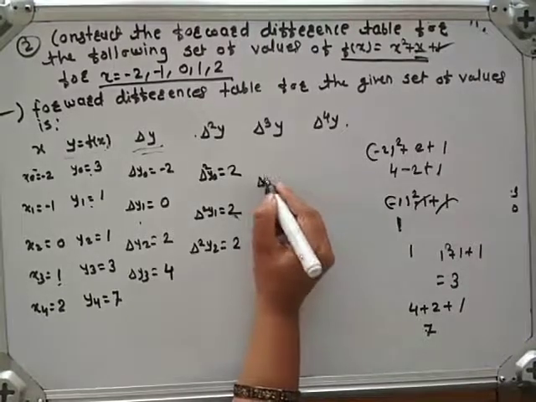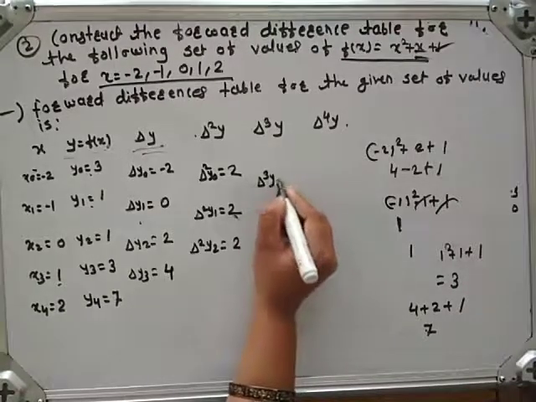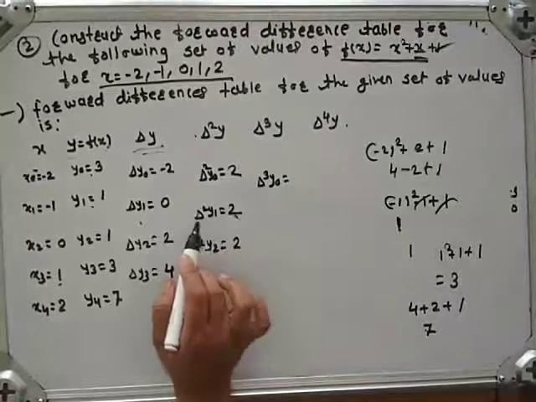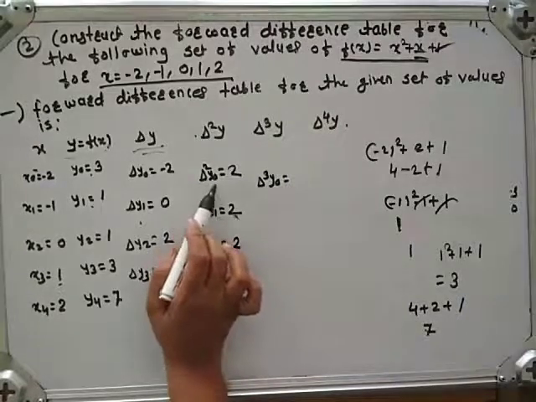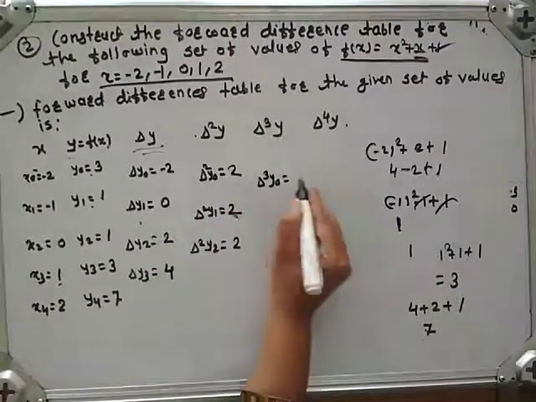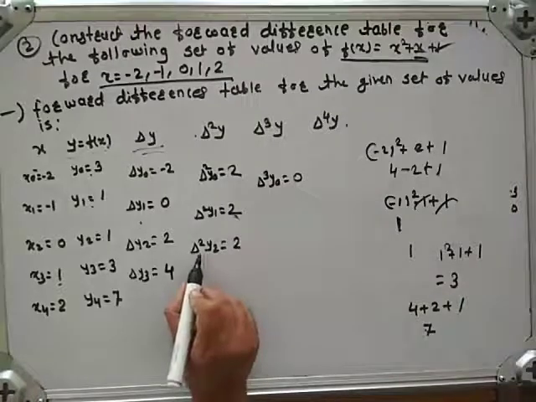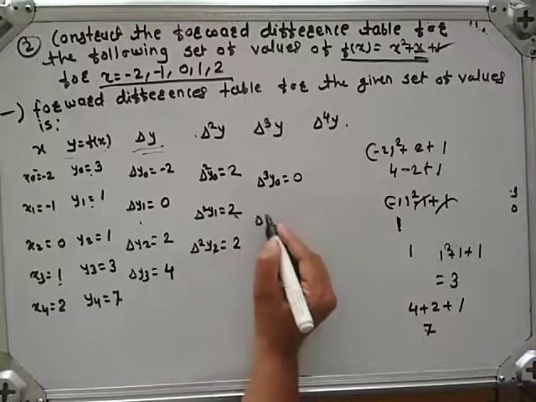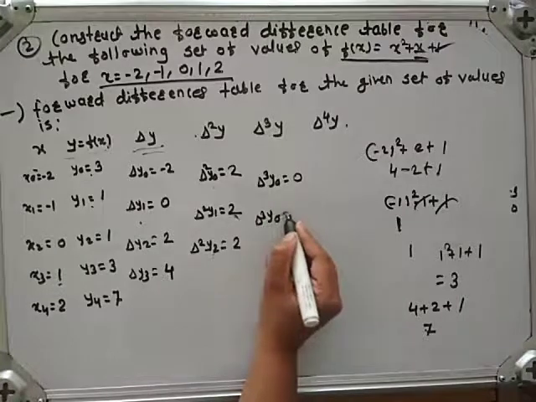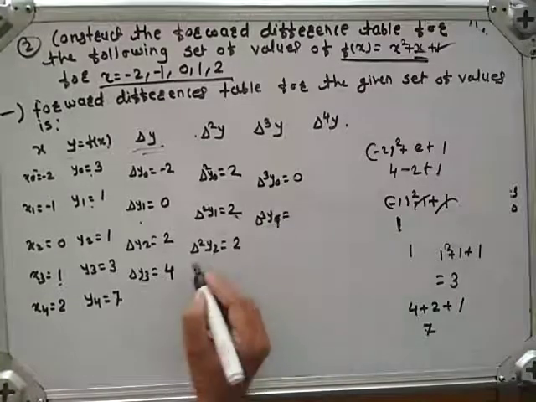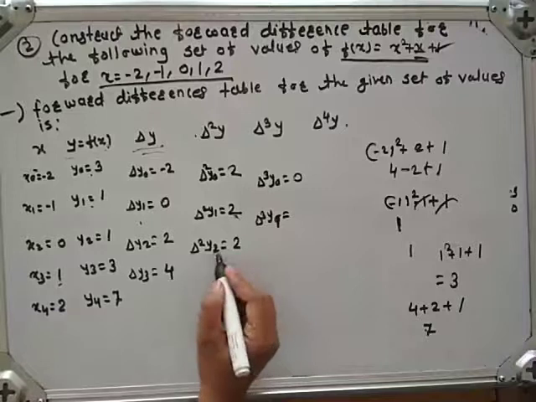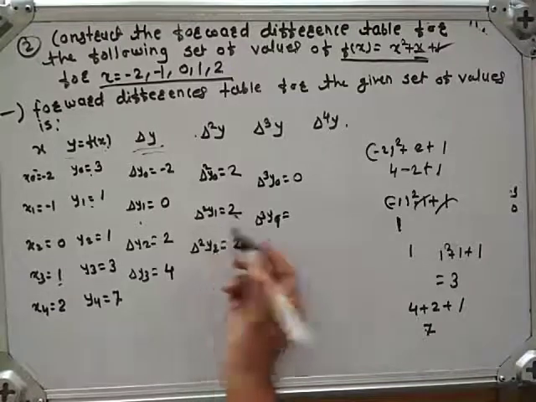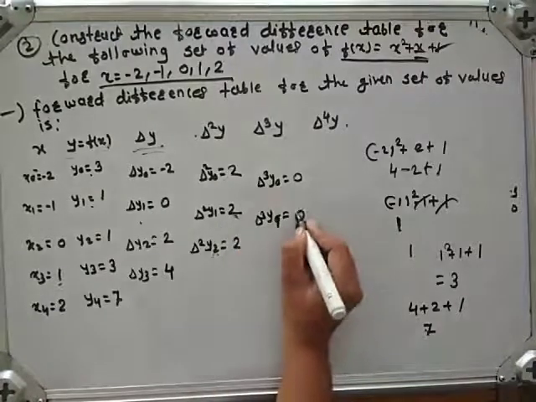Next we have to calculate delta cube y0, which is nothing but delta square y1 minus delta square y0, is 2 minus 2, which is 0. Okay. Next we calculate delta cube y1, which is nothing but delta square y2 minus delta square y1. 2 minus 2 is 0.